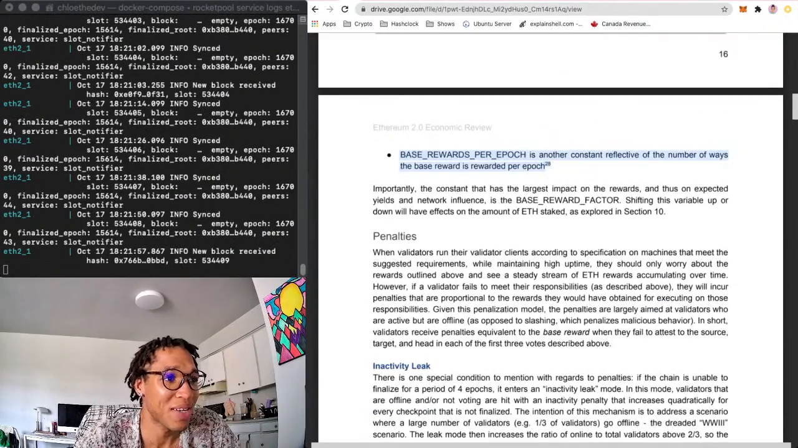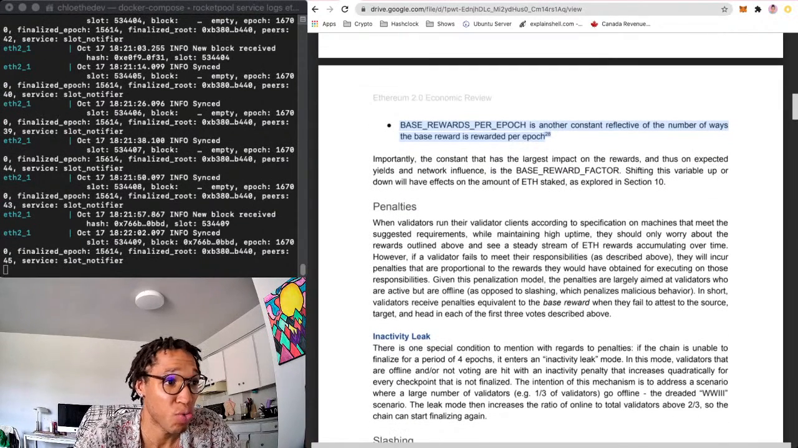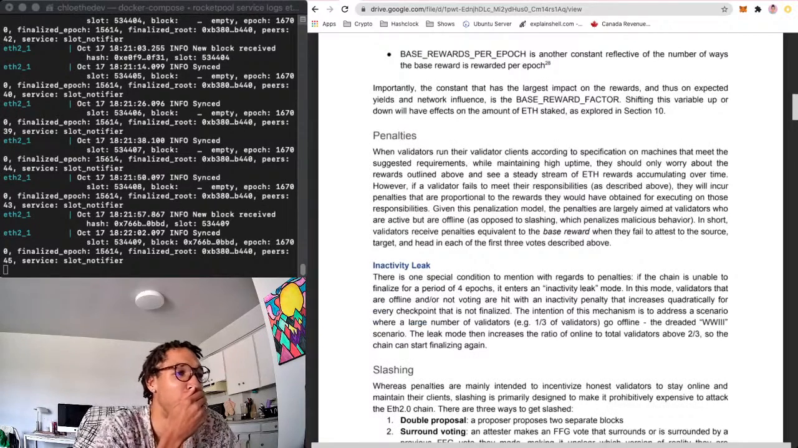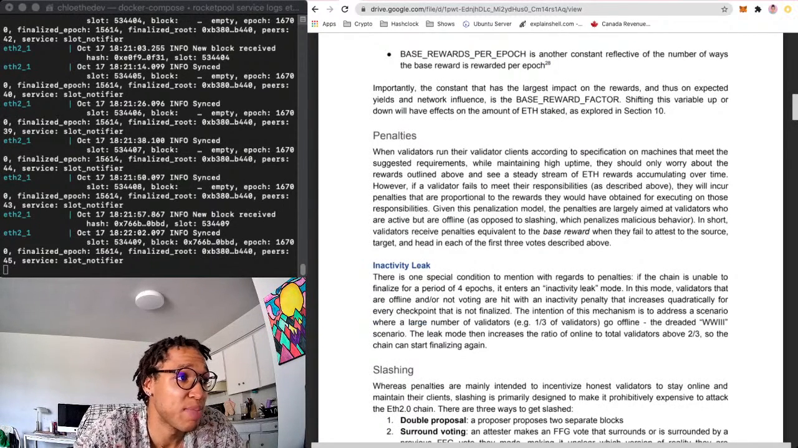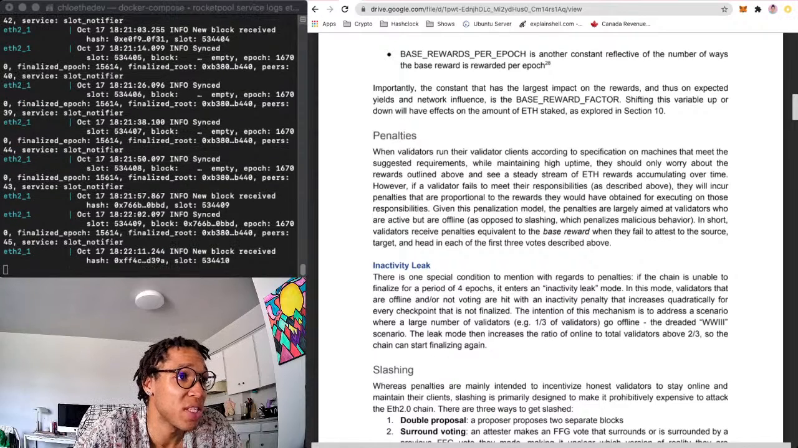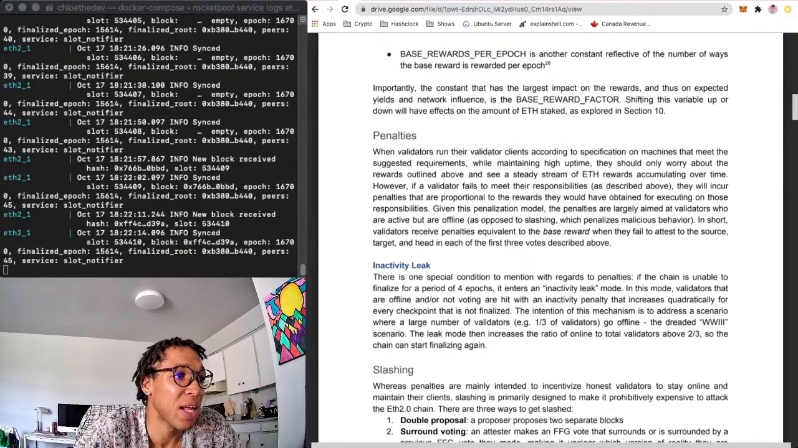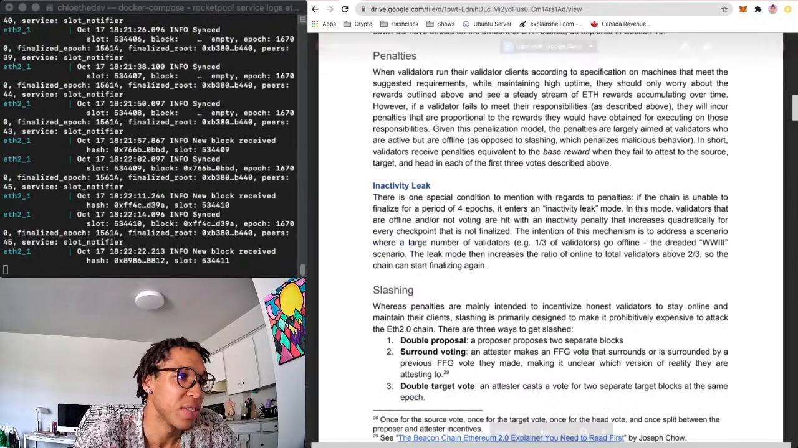Base rewards per epoch is another constant reflecting the number of bases the base reward is rewarded per epoch. Importantly, the constant that has the largest impact on rewards and thus on expected yield on network influence is the base reward factor. Shifting this variable up or down will have effects on the amount of ETH staked, as explored in section 10. Now we get into penalties.